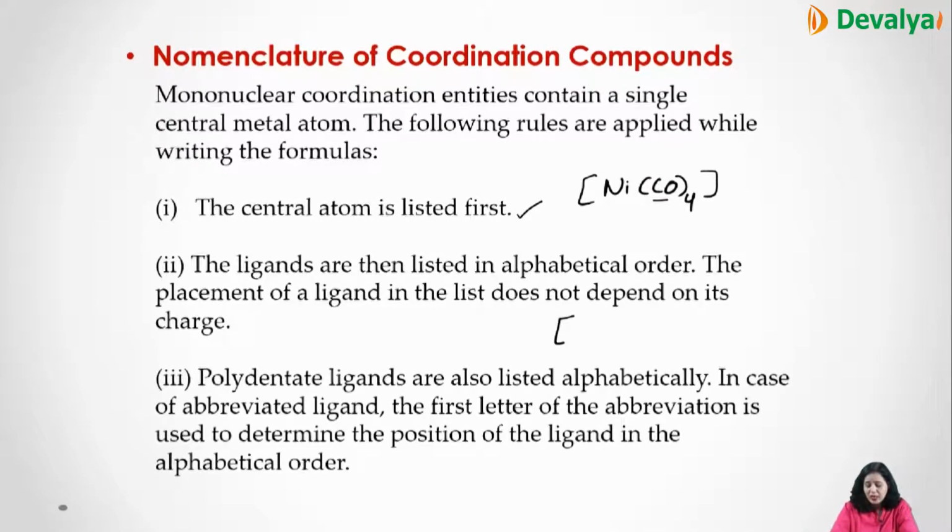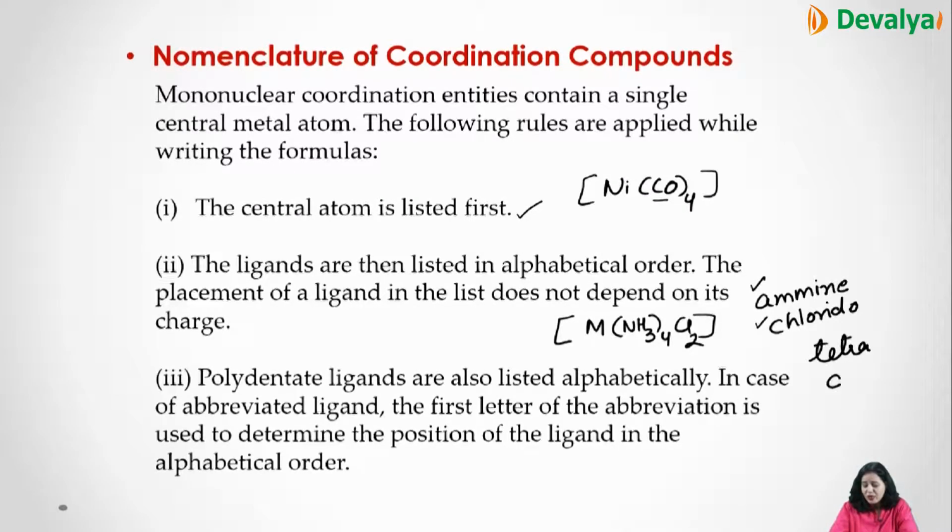Second, the ligands are listed in alphabetical order. Like if you have Ni and here you have NH3 four times and you have Cl2, suppose. Now NH3 we always write as amine, and Cl we always write as chlorido. Now in alphabetical order, A comes first and C comes later on. So while writing, first you will write tetraamine and then dichlorido. Remember, in the ligand name, tetra and di we never consider for the alphabetical order. We will consider amine A, chlorido C.